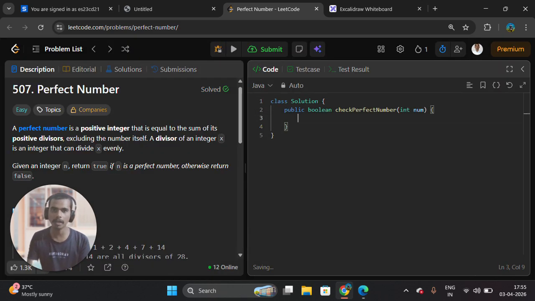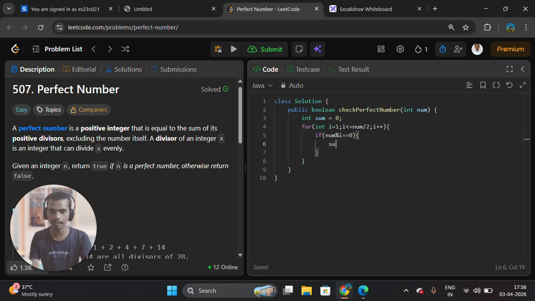Okay, let's start. First of all, I make one sum value. Sum value I initialize with 0. Then I go with the for loop. For loop here I start from i and go up to num divided by 2, and the i value is increased by 1. If num modulus i is equal to 0, then only I add it to the sum value.